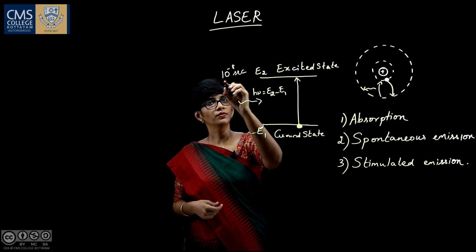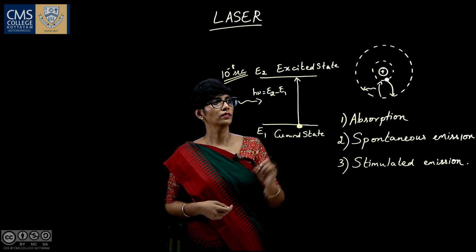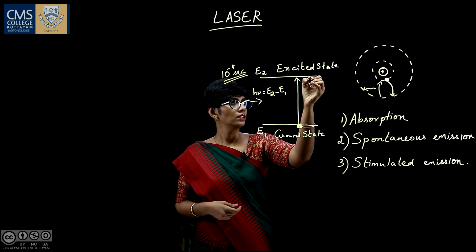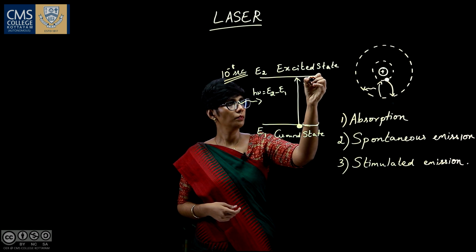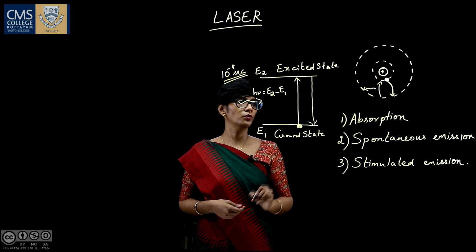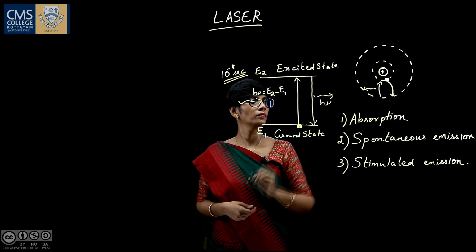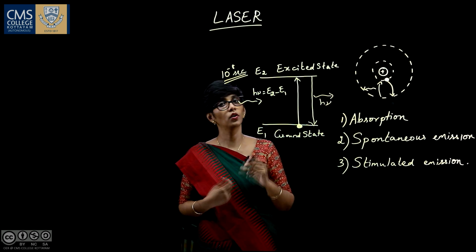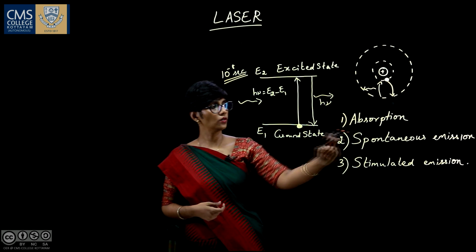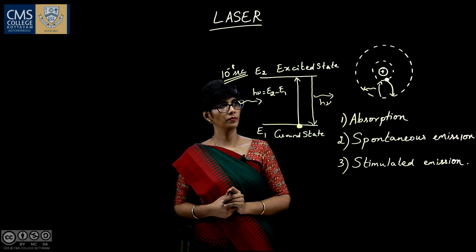So after 10 raised to minus 8 seconds, the excited atom makes a downward transition, releasing the photon. So this process takes place spontaneously, and that's why it is called spontaneous emission.